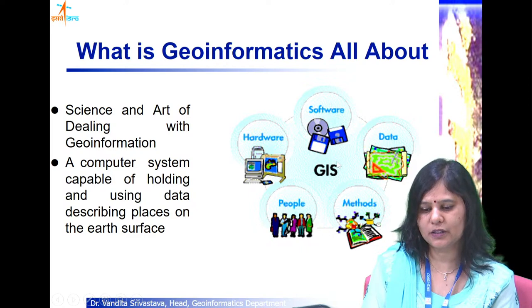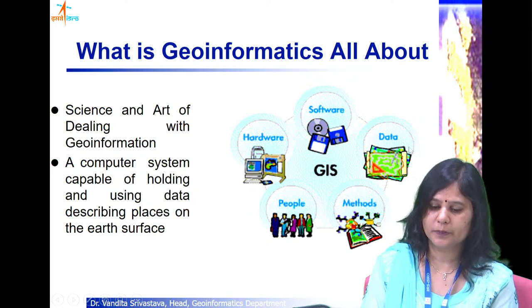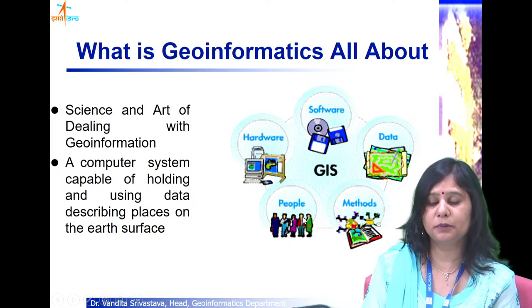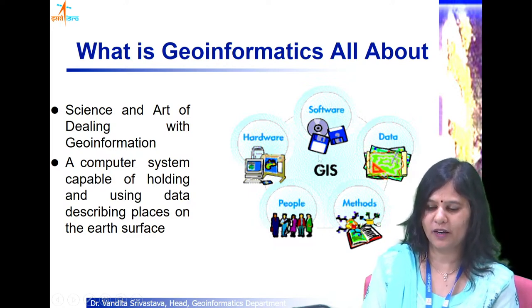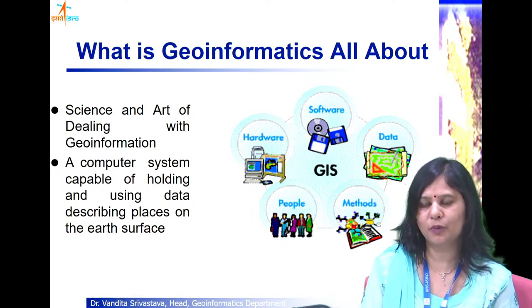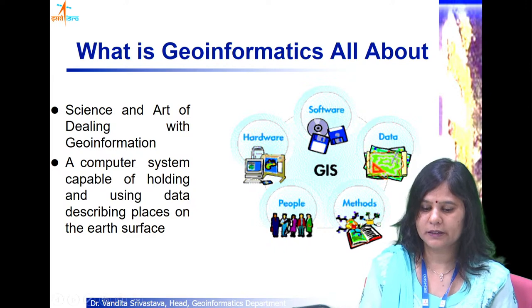So if we want to make a GIS work, we require several components. A typical GIS has either 4 or sometimes 5 components, that is hardware, software, dataware, methods and people. Sometimes they are called hardware, software, liveware and dataware. Liveware is people, and maybe people plus methods, or methods can be part of software. Some people categorize it as 4, but if you want to be more crisp, you can describe GIS as a set of 5 components: hardware, software, data, methods and people.